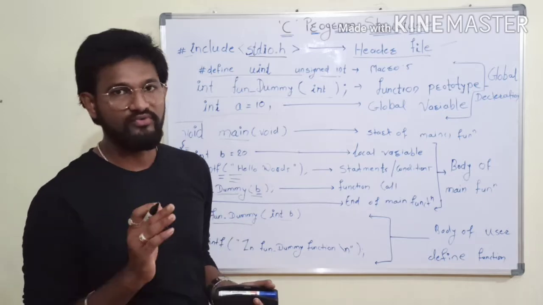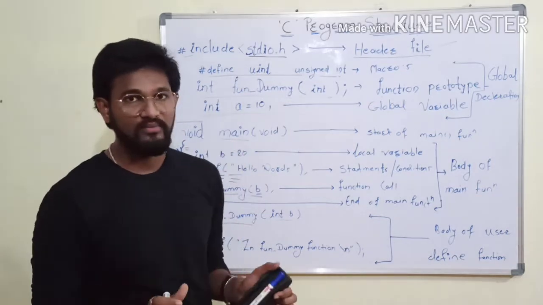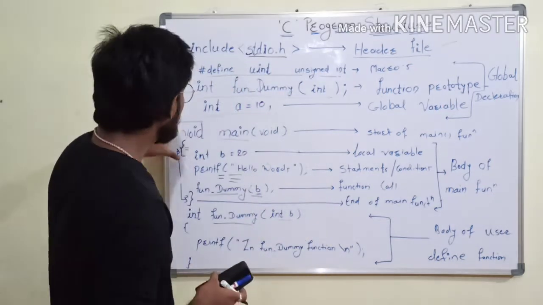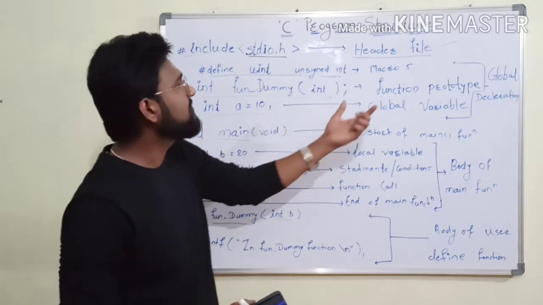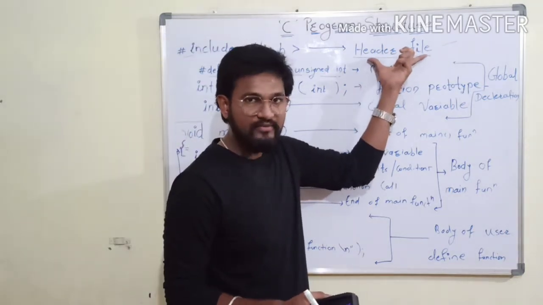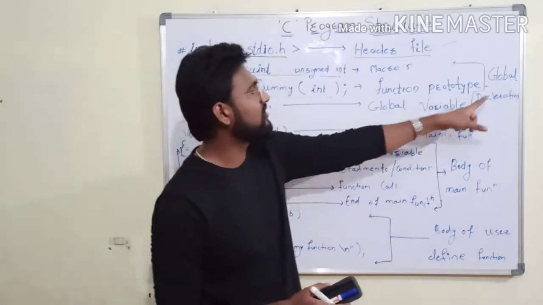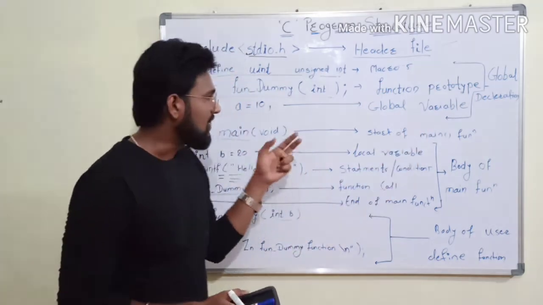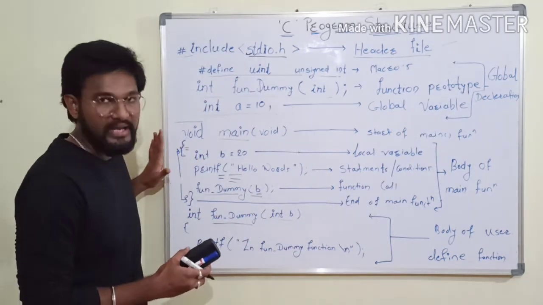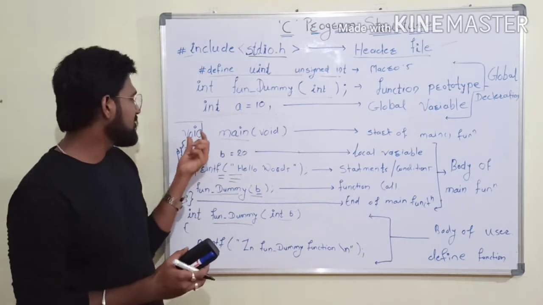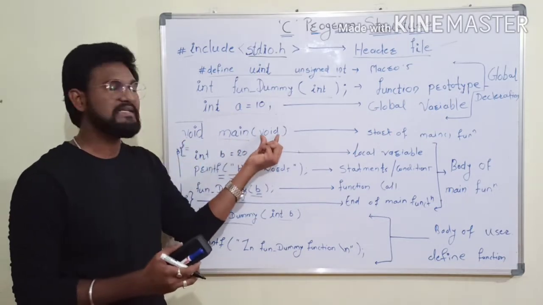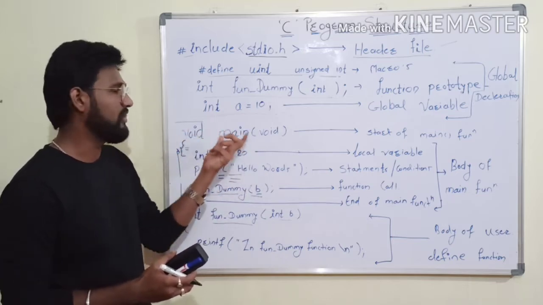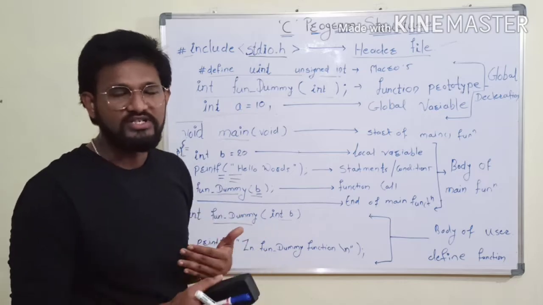Whenever you need to write code, you can use main. Also, without using main you can write a program; I will explain that later. Now let us summarize the steps. Step number 1, you need to add a header file. Step number 2, you need to add all global declarations like macros, function prototypes or global variables. After that, you write your logic inside the main function. Main has void as its return type, and the passing parameter is also void. When we see functions, at that time I will explain what void is, what the passing parameter is, what the function name is, and all those things.